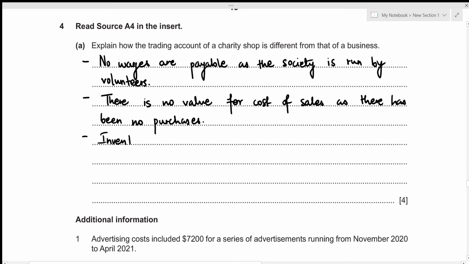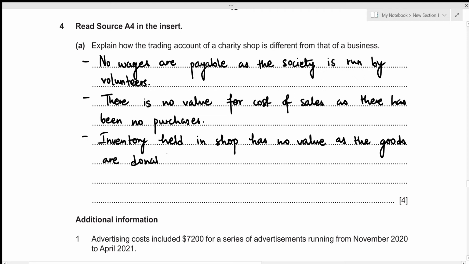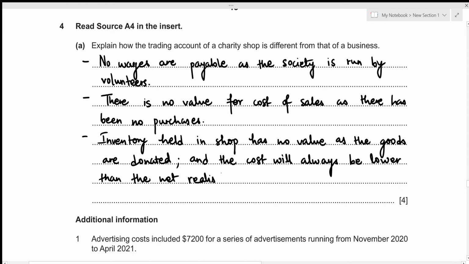Inventory held in shop has no value as the goods are donated, and the cost will always be lower than the net realizable value.